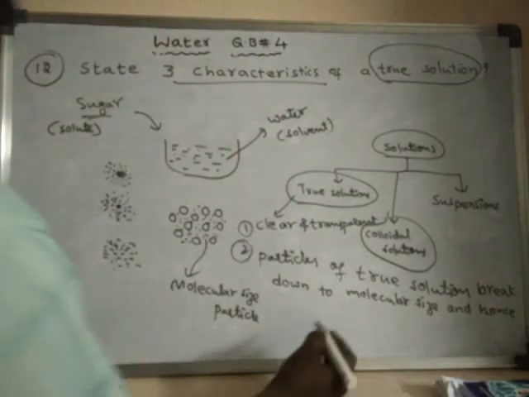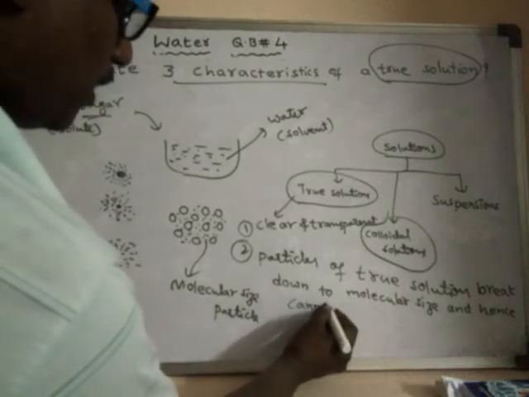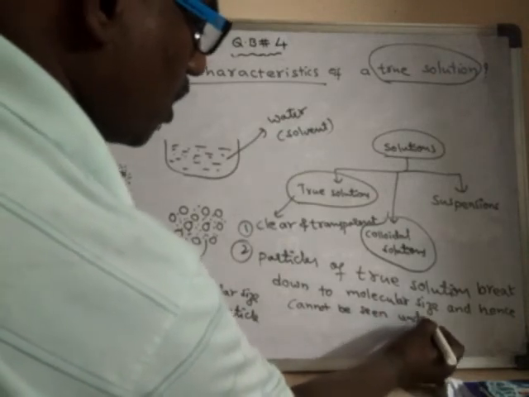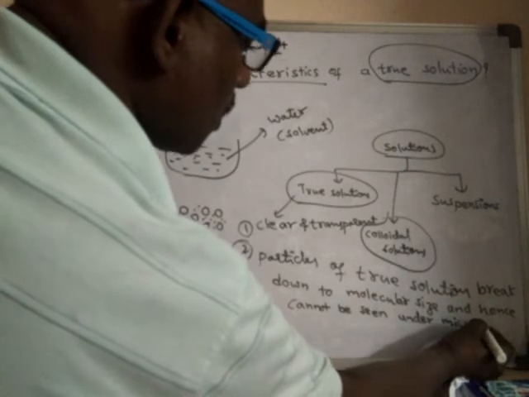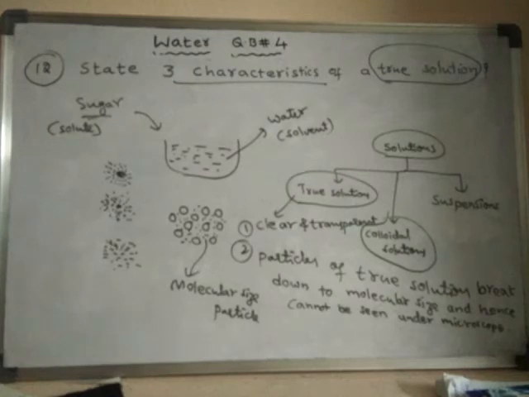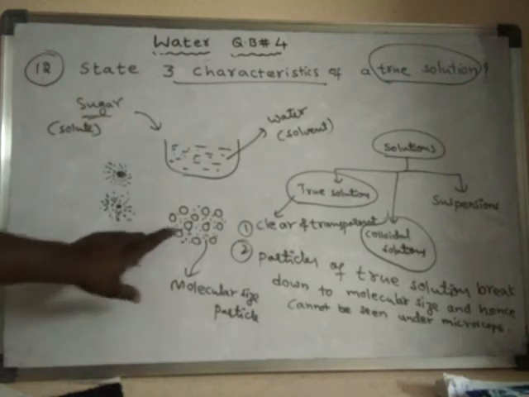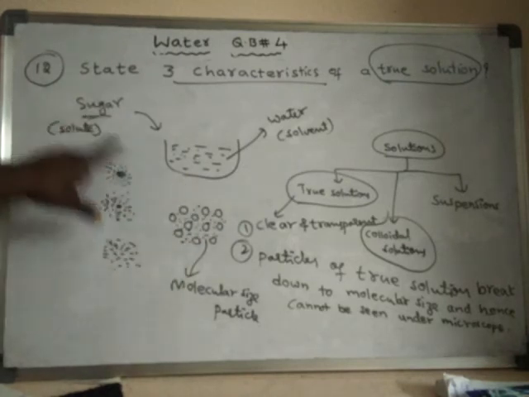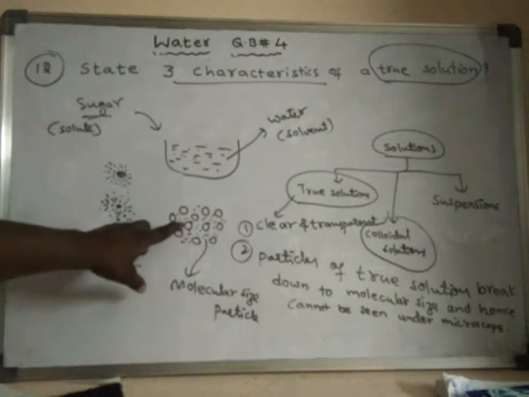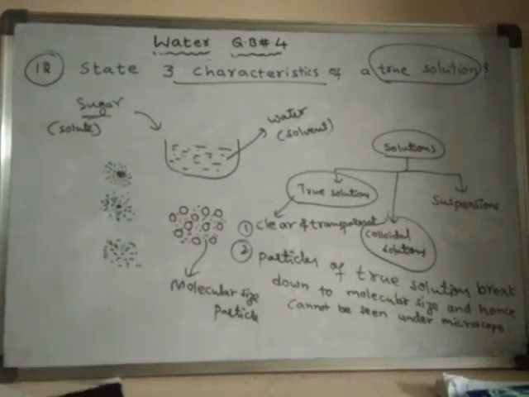And hence they cannot be seen under a microscope. These particles cannot be visible. Even water molecules we cannot see properly under a microscope. The solute particles, the sugar particles, are very tiny, and they occupy the gaps between the water molecules. As their size is molecular size, we cannot see them even under a microscope.